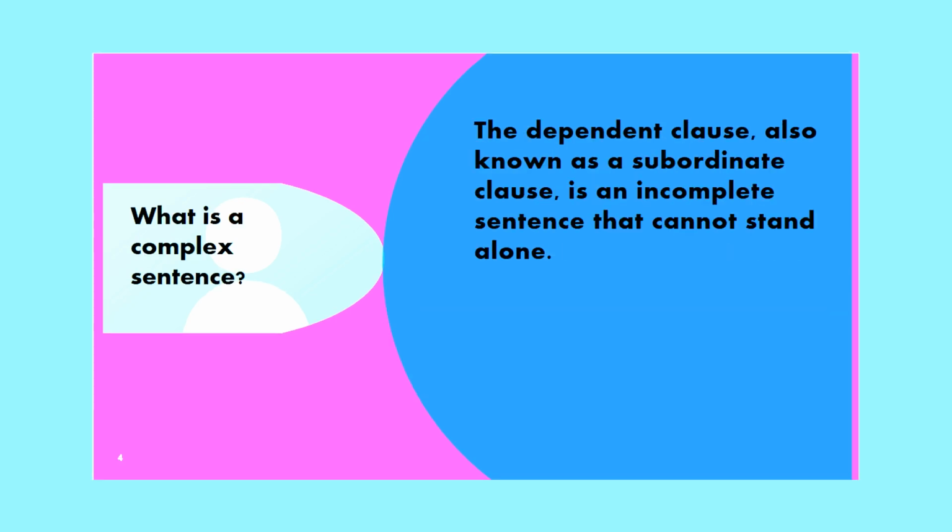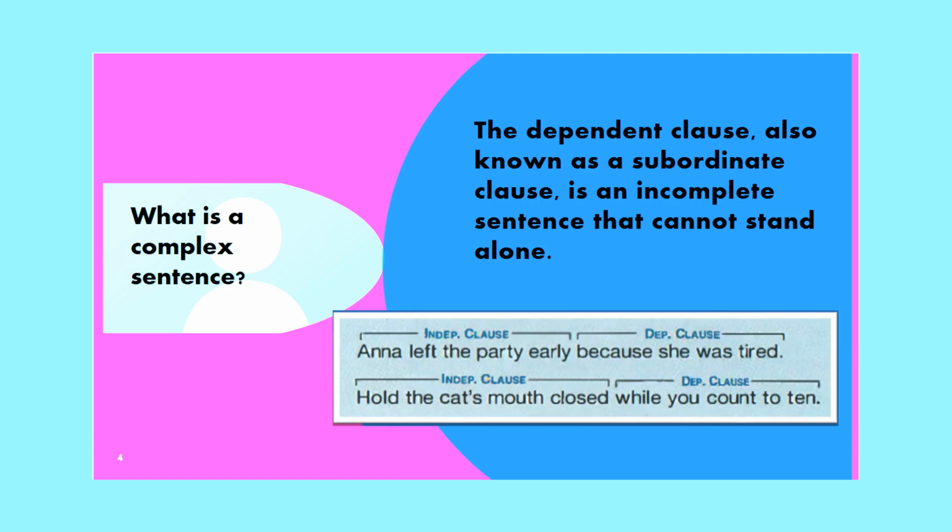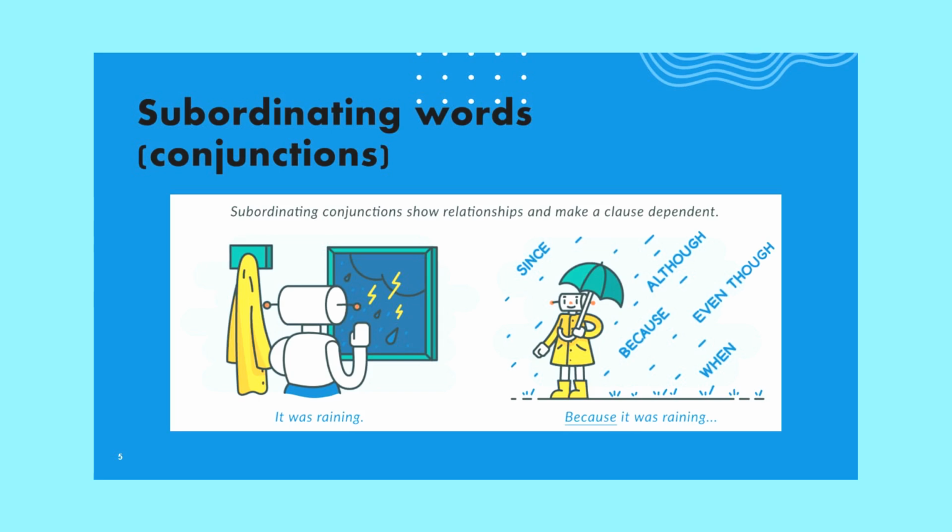The dependent clause, also known as a subordinate clause, is an incomplete sentence that cannot stand alone. Examples: Anna left the party early. This is the independent clause. Because she was tired. This is the dependent clause. Hold the cat's mouth closed. This is the independent clause. While you count to ten. That is the dependent clause. It means a dependent clause begins with a subordinating word or subordinating conjunction. It was raining: independent clause. Because it was raining, that is called a dependent clause.